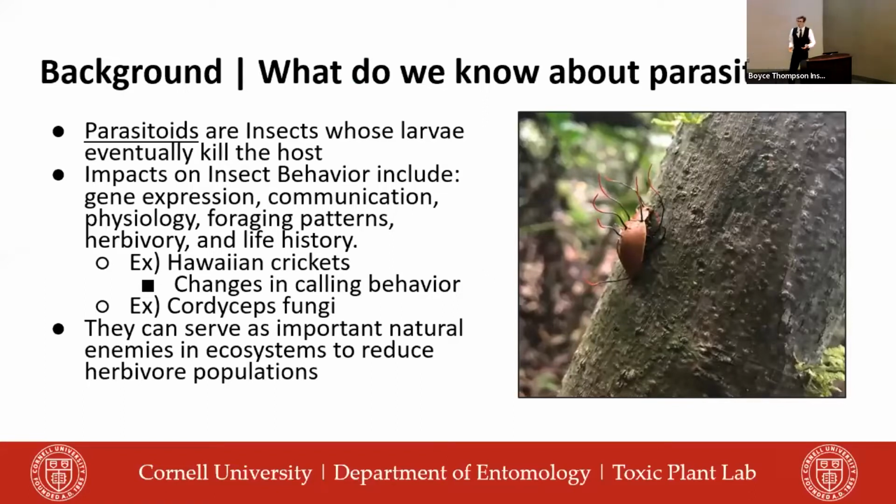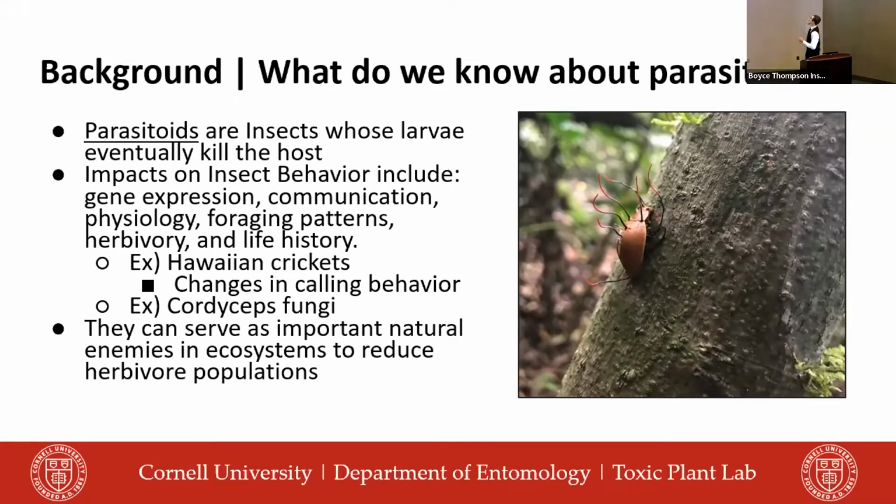Well, many of you may know about parasitism, which is normally when a parasite leeches off of their host. Parasitoids are organisms that lay or insert an egg or a live larvae inside, which eventually kills the host organism. And this may have implications for their insect behavior. So if we look at Hawaiian crickets, we see that in the presence of parasitoids, they're changing their chirping behavior, which can have implications for their mating calls and reproduction.